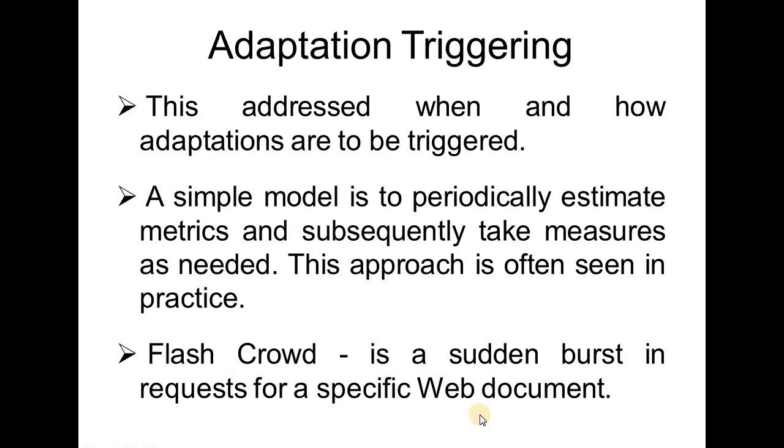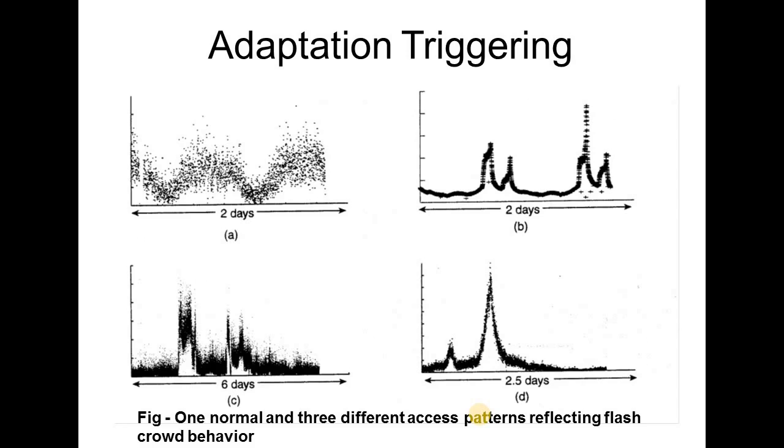To handle flash crowd, we need flash crowd predictor that will provide a server enough time to dynamically install replicas of web documents, after which it can redirect requests when the going gets tough. Figure shows access traces for 4 different websites that suffered from a flash crowd.